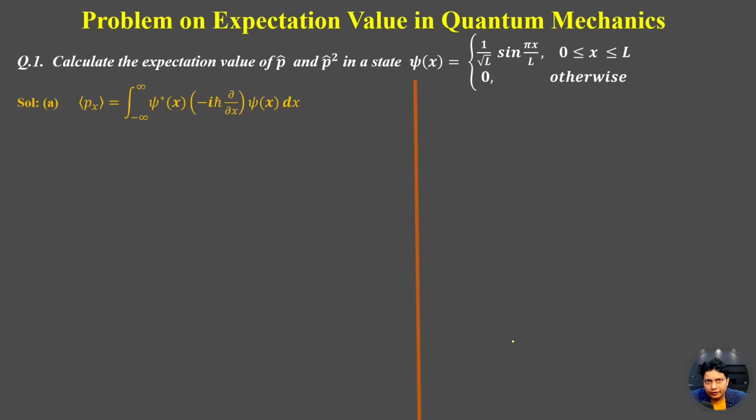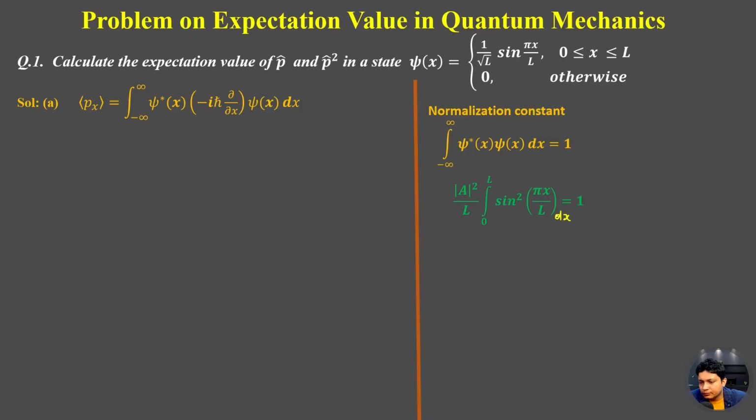We know the formula: the expectation value of px is the integral from minus infinity to plus infinity of psi star x, minus i h bar del by del x, psi x dx. First let's normalize this wave function, because this is not a normalized wave function. The formula is the integral from minus infinity to plus infinity of psi star x psi x dx equal to 1. Now if we do psi star psi x, the 1 by L comes out with mod of A square, where A is the normalization constant, and the integral from 0 to L of sine square pi x by L dx equal to 1.